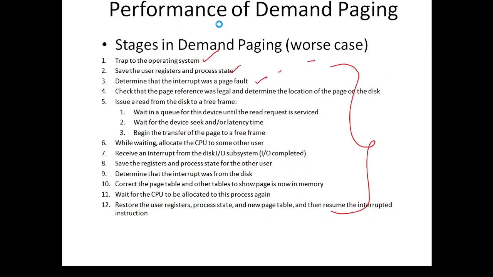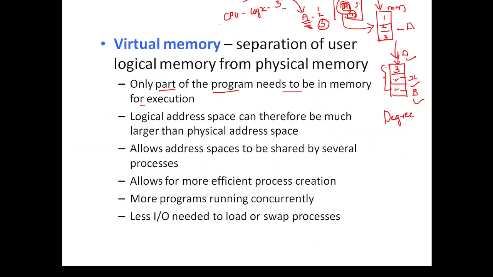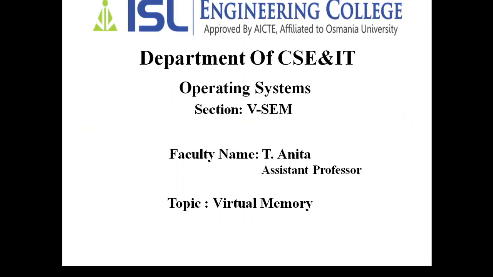This is how the virtual memory concept is implemented. Virtual memory is a memory where we create an illusion of a large memory at our side. How do we create that illusion? Instead of taking all the pages from the secondary memory to the main memory, we take only the pages exactly needed by the processor, by making use of locality of reference, so that we can give space for different processes and different pages.